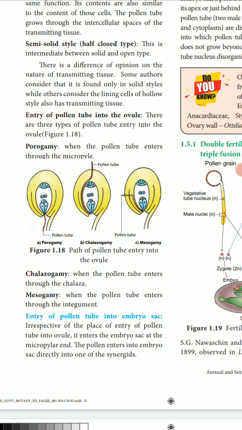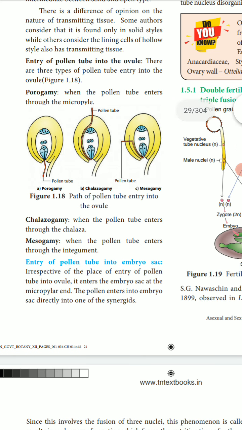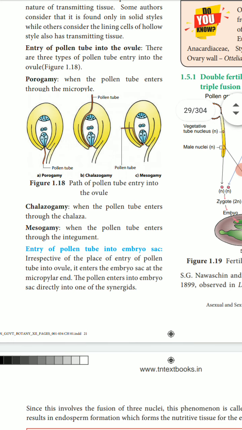Okay, next, are you able to follow this? How the pollen tube enters the ovule. There are three types: porogamy, chalazogamy and mesogamy. First of all, porogamy, when the pollen tube enters through the micropyle.